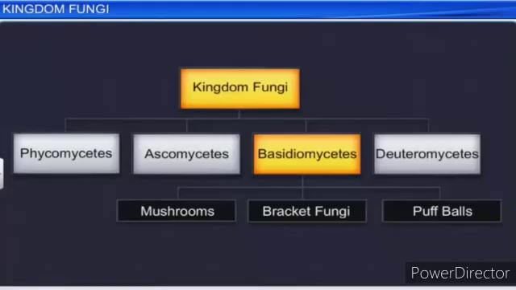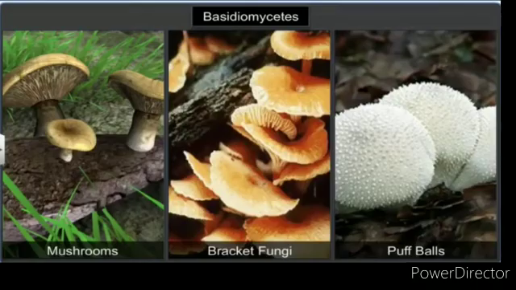The third class is the Basidiomycetes, commonly called bracket fungi or puffballs. These include the mushrooms. They grow in soil, on logs and tree stems, and in living plant bodies as parasites.